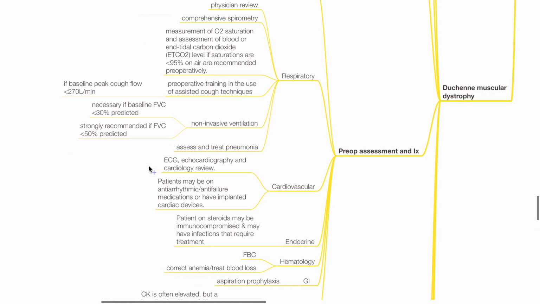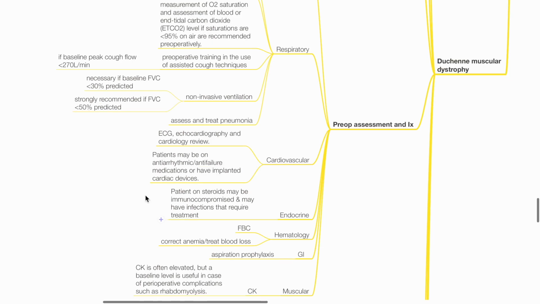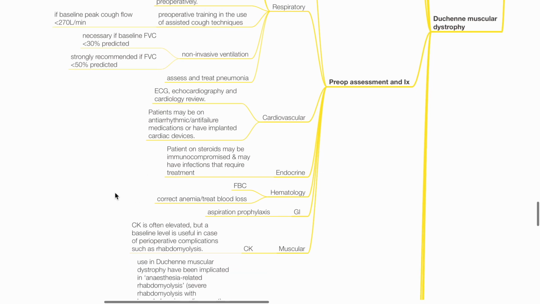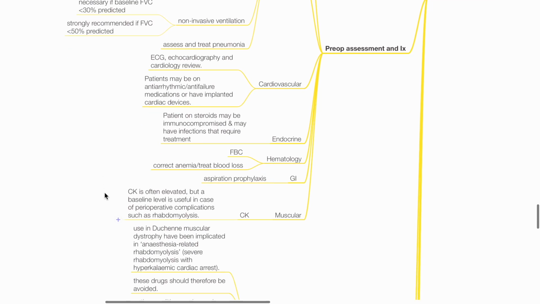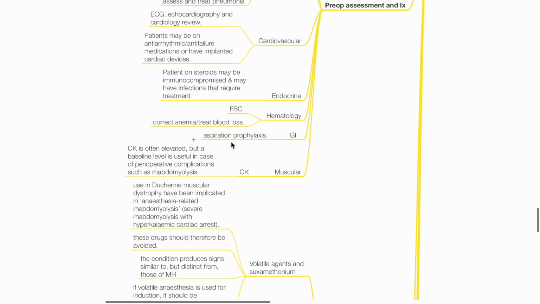Cardiovascular. ECG, echocardiography, and cardiology review. Patients may be on antiarrhythmic or anti-failure medications or have implanted cardiac devices. Endocrine. Patients on steroids may be immunocompromised and may have infections that require treatment, and may be suffering other adverse effects of steroids. Hematology. FBC and correct anemia. GI. Aspiration prophylaxis as high risk of aspiration. Muscular. CK levels are often elevated. Baseline level is useful in case of perioperative complications such as rhabdomyolysis.